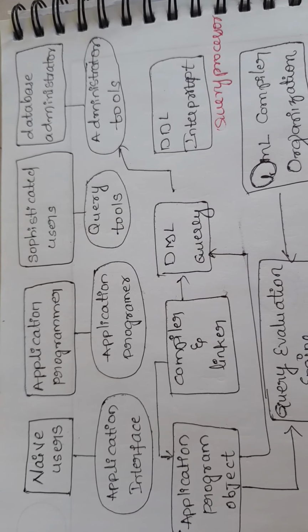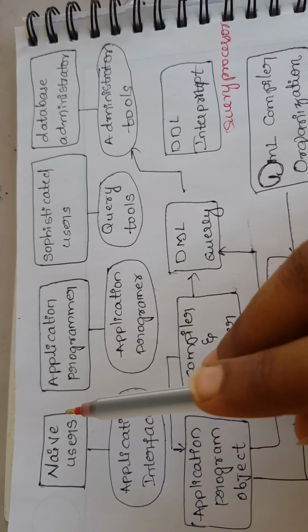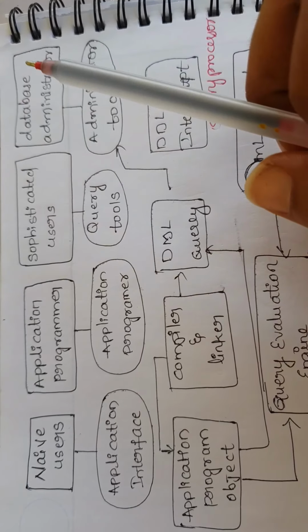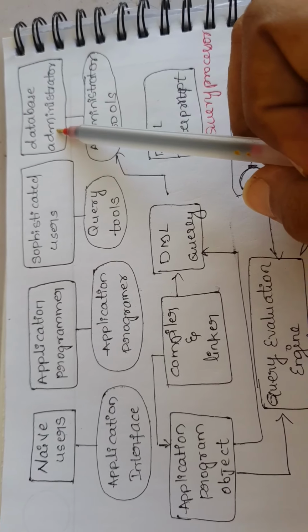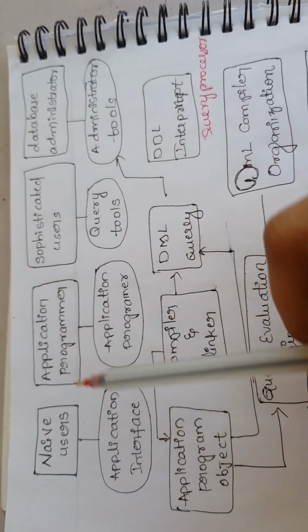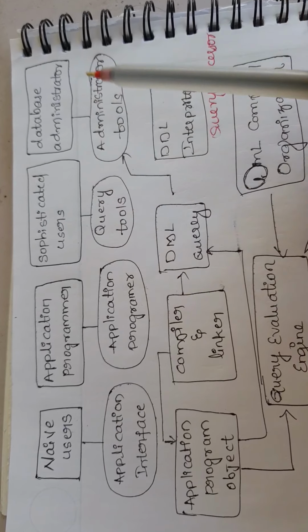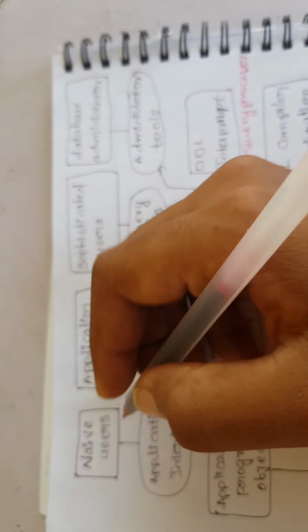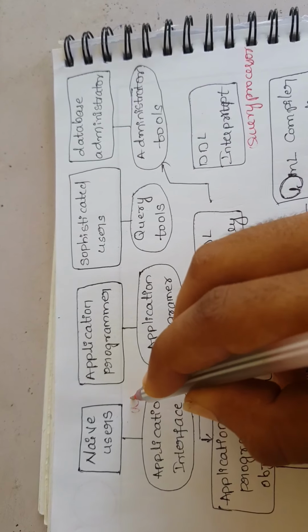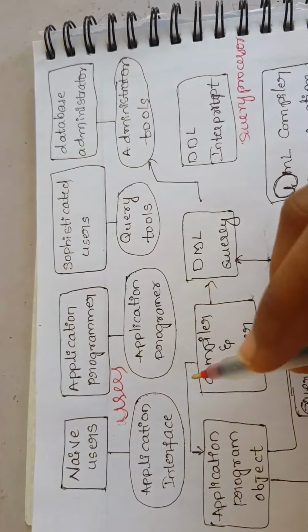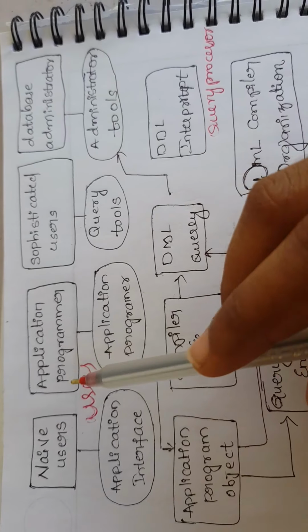The following database users are these: naive users, application programmers, sophisticated users, data administrator users, database administrator users, application interface, application programmer, query tools, administrator tools. These are users.